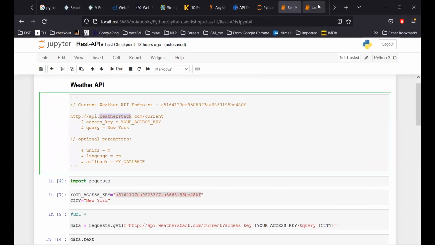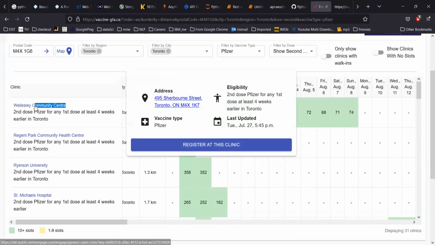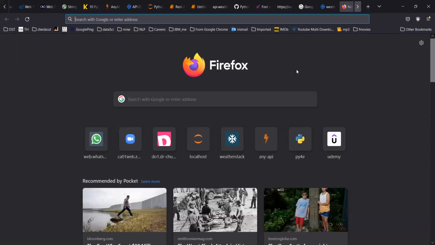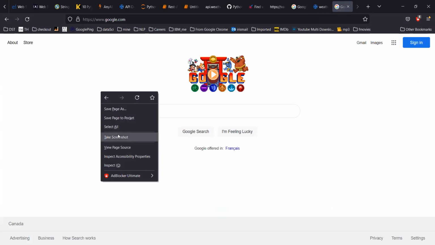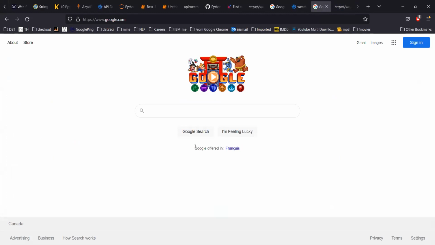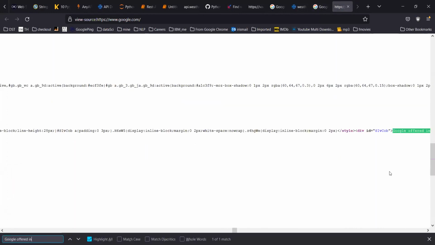Suppose I wanted to just search for this Wellesley info, whether it is there or not here. Let me search. It's not there. The reason, I think, is it's calling JavaScript, calling functions. So we'll go to Google. Google is pretty simple actually, not so complicated. So view page source, and let's search this line. Is it there in this page or not? And it's there.